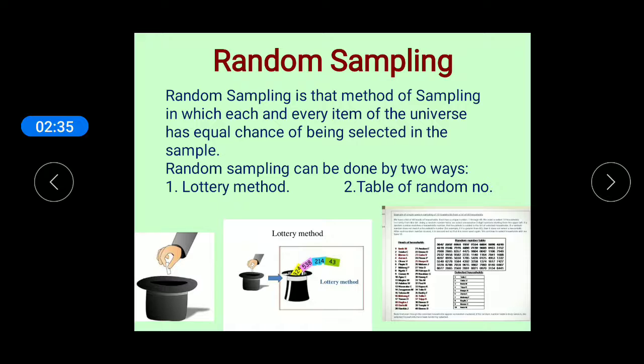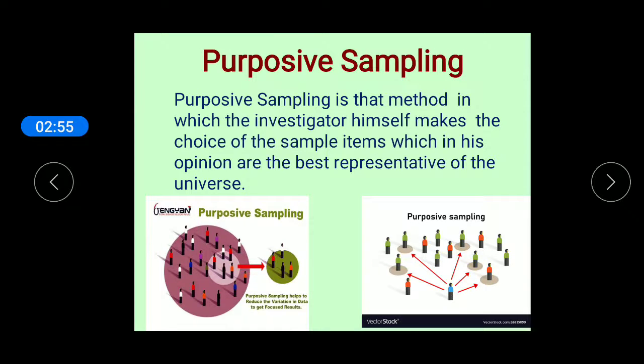So these are the merits of the random sampling method. But random sampling does not give weightage to certain important items in the universe, and that is the demerit of this method.